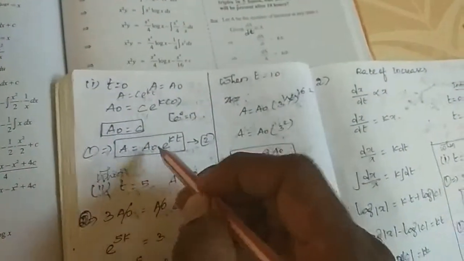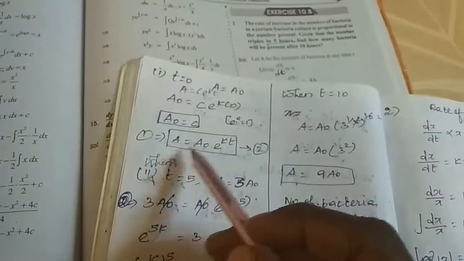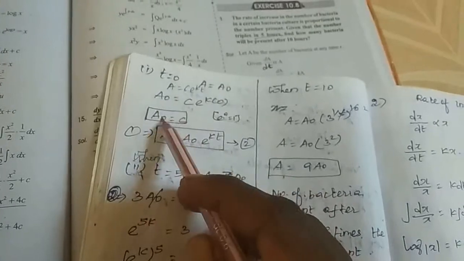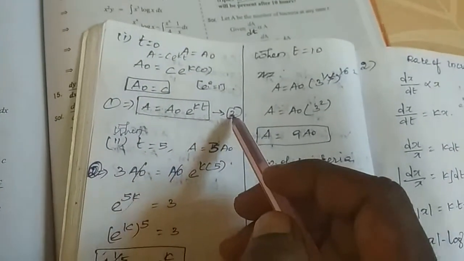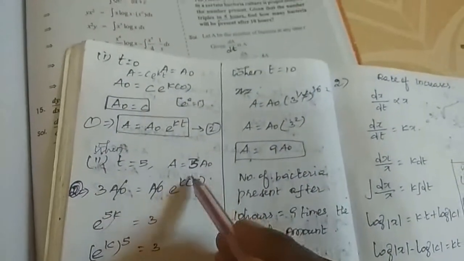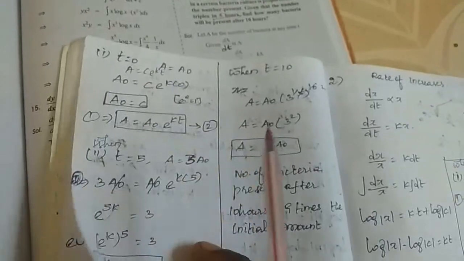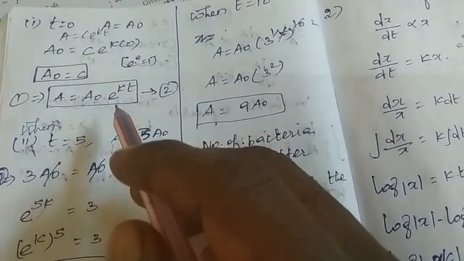After that, equation number 1 implies A equals C e power KT. So A equals C, and C means A naught. So A equals A naught e power KT. That is called equation number 2. After, when T equals 5, A equals triple the bacteria, I mean triple of A naught. The second condition is here: T equals 5 hours, A equals 3 times A naught. Substitute all the values in equation number 2.